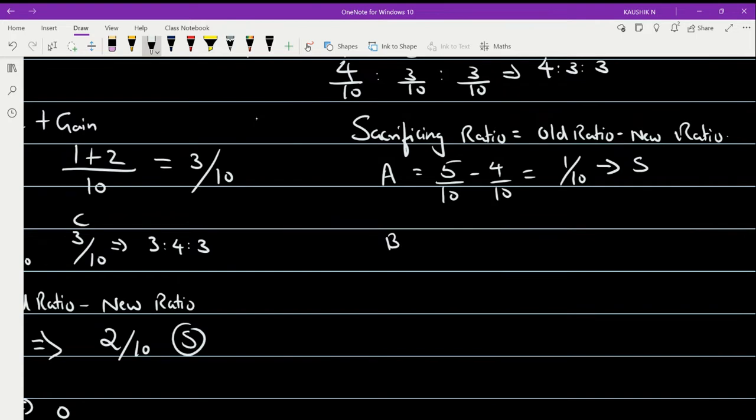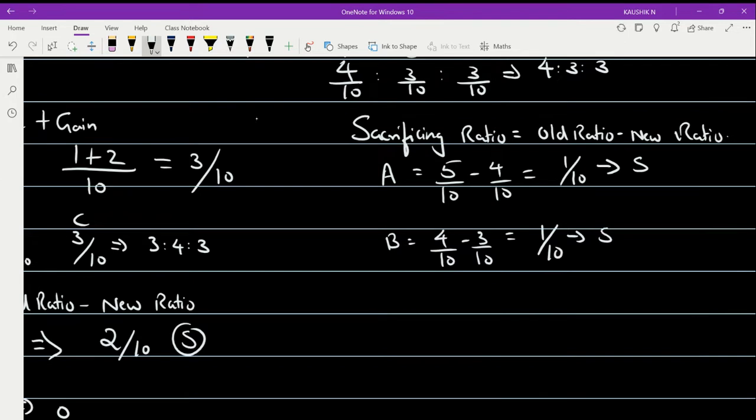Now for partner B, what was its old ratio? It is 4 by 10, minus its new ratio, 3 by 10. So this gives you 1 by 10, which is a positive figure, right? So what does a positive figure refer to? It is a sacrifice. Am I making sense to you?